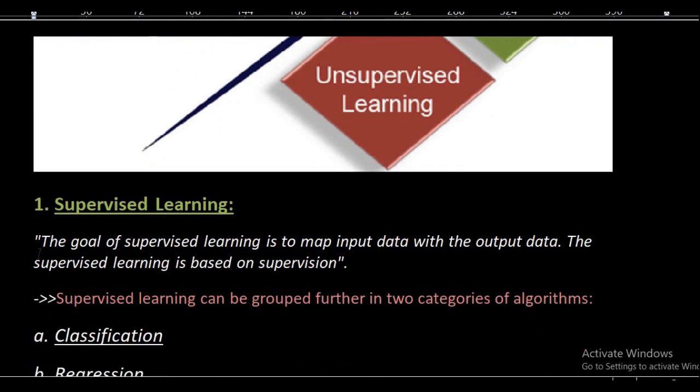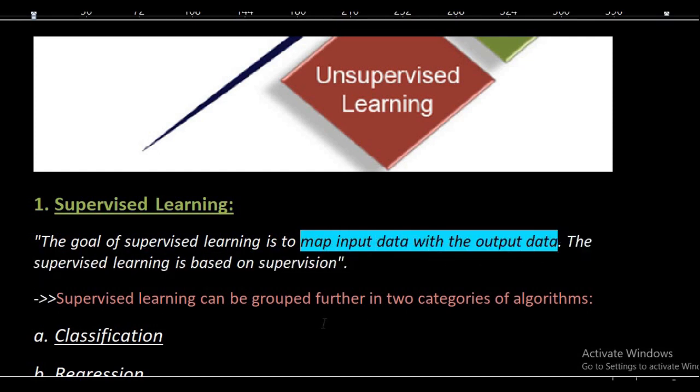Now let us see. The goal of supervised learning is to map the input data with the output data. As I already told you, at the time of training, there is the input data, and the output data means the testing data, which you want to test with the help of machine learning. These two data combine with each other, and on the basis of this data it will produce the output.